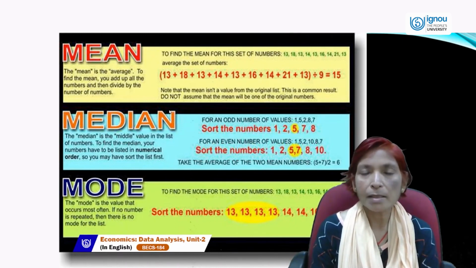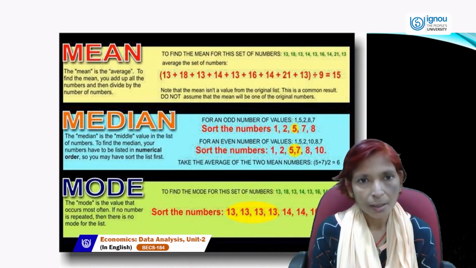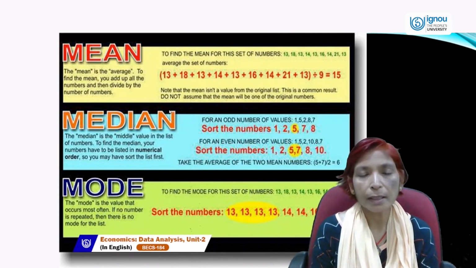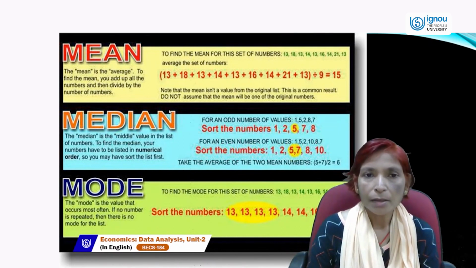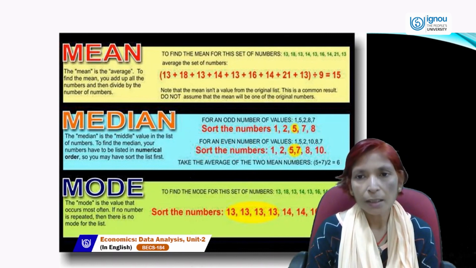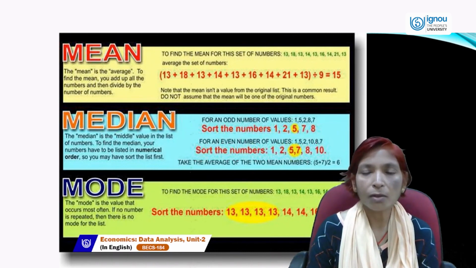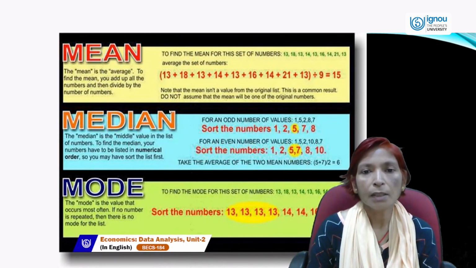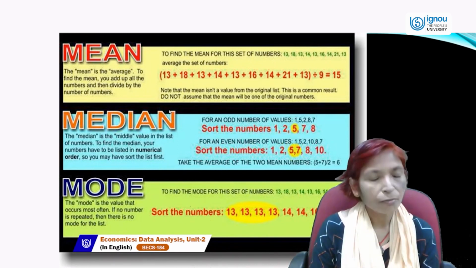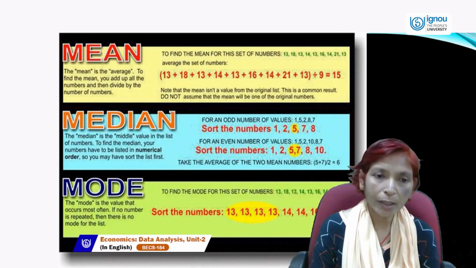So sigma x is the summation of all observations, like 13 plus 18 plus 13 plus 14 plus 13 plus 16 plus 14 plus 21 plus 13, and divided by n. Here total numbers are 9. So we can calculate the mean. The answer for the mean is 15. So mean is the average, or the aggregate value of all the observations which we have been given.